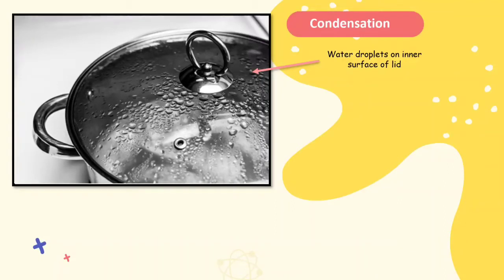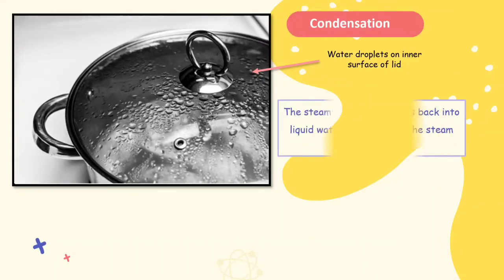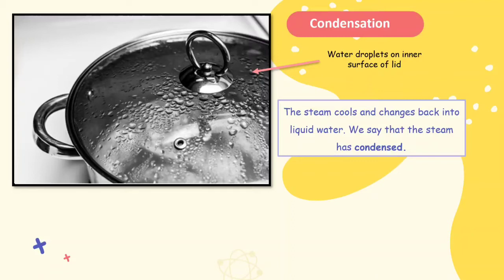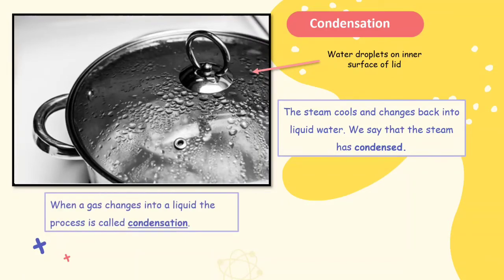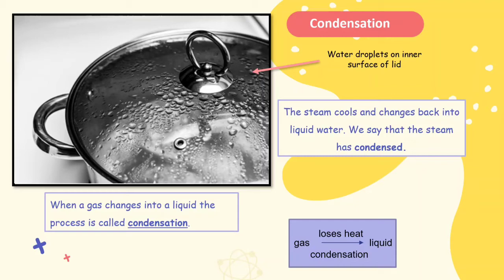Therefore, you can see mist. The steam cools and changes back into liquid water. We say that the steam has condensed. When a gas changes into a liquid, the process is called condensation. Once again, when gas loses heat into liquid, it's called condensation.